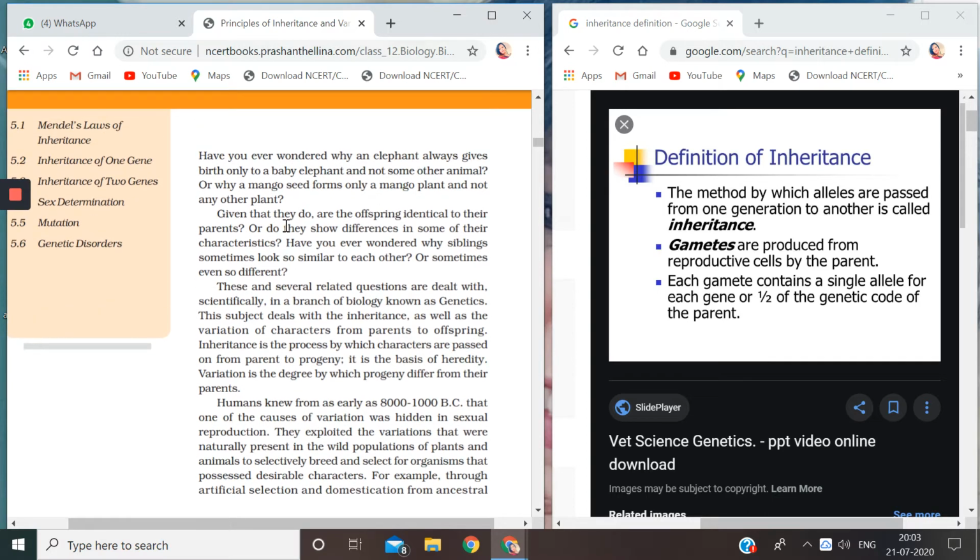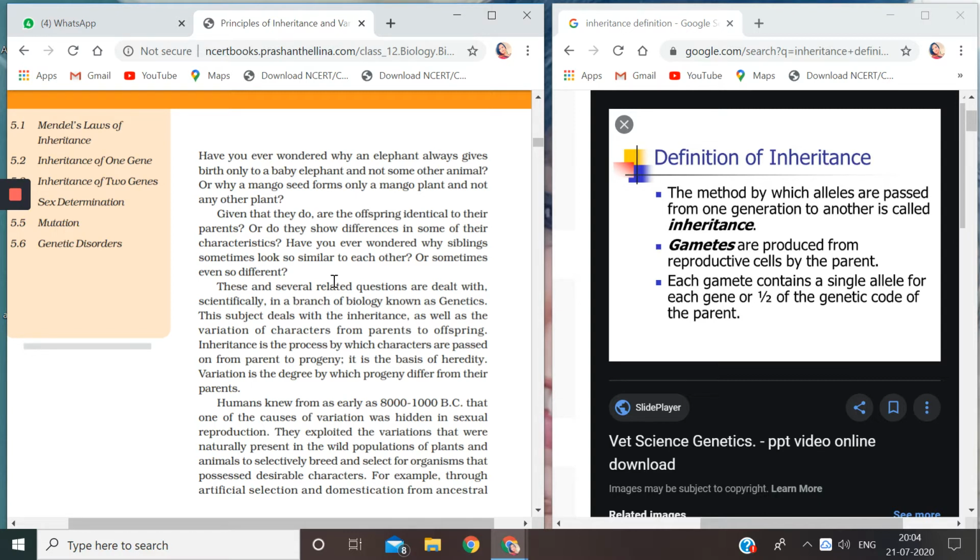As you see here, have you ever wondered why an elephant always gives birth only to a baby elephant and not some other animal? Or why a mango seed forms only a mango plant and not any other plant? Are the offsprings identical to the parents, or do they show differences in some of their characteristics?